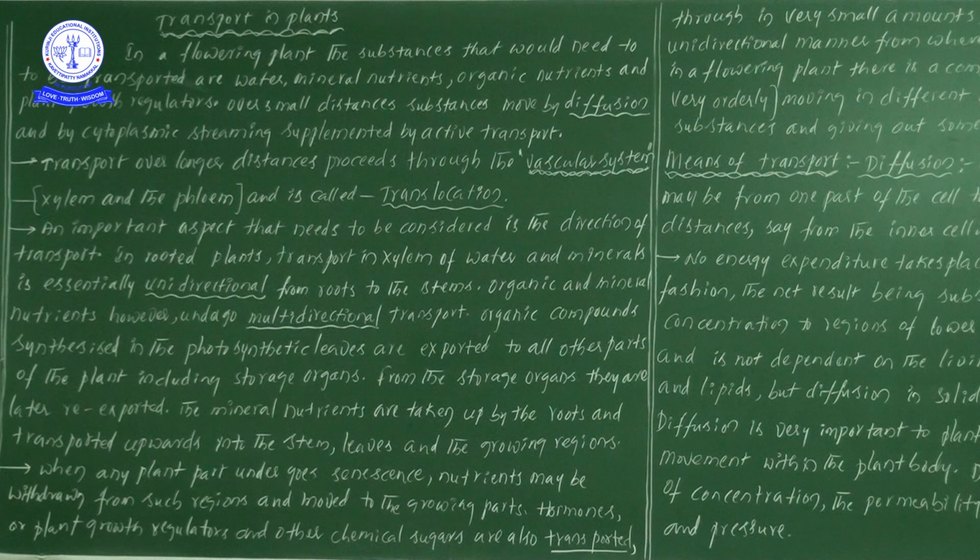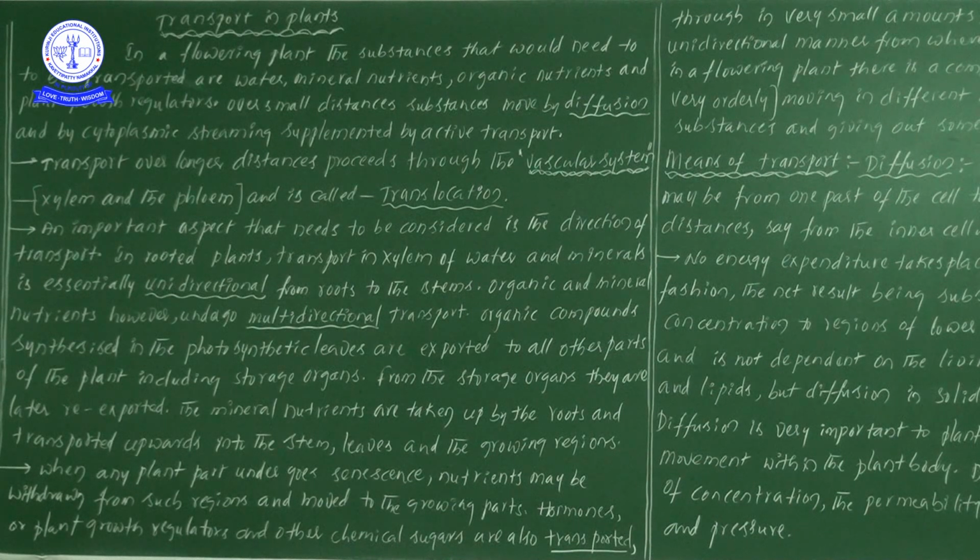So that particular starch is only in biomolecules, we see. Why are we going to do the iodine test? Because of the presence of starch, the iodine test gives a blue color result, we see. So what is the indication? There are organic compounds. Here organic compounds are synthesized in the photosynthetic leaves and are exported to all other parts of the plant.